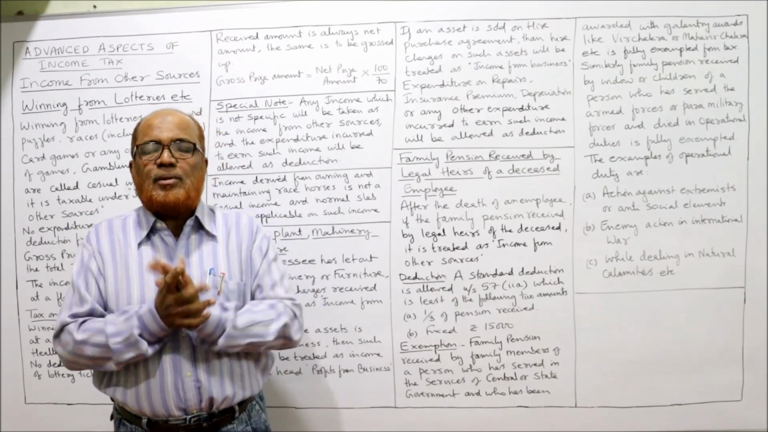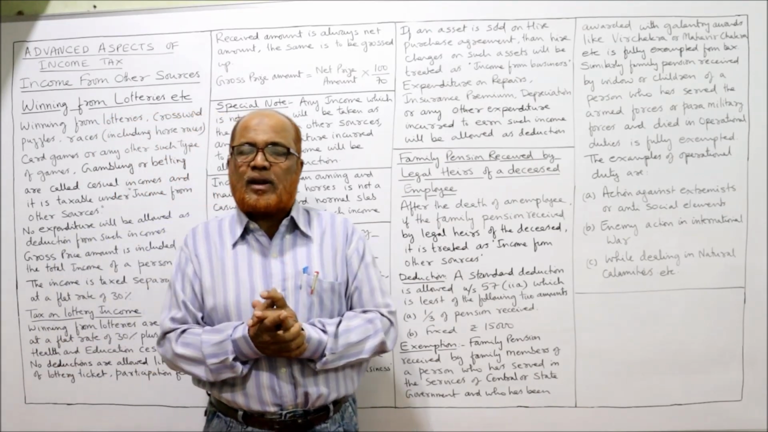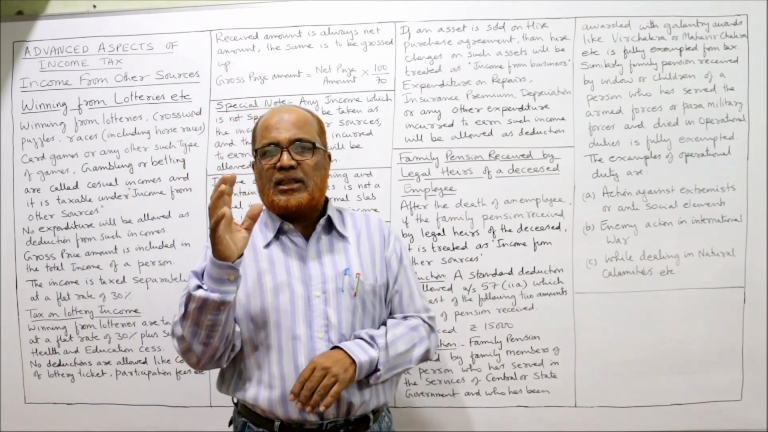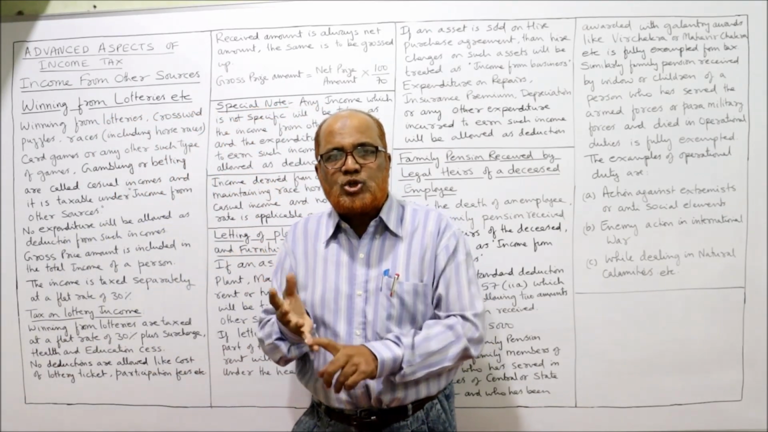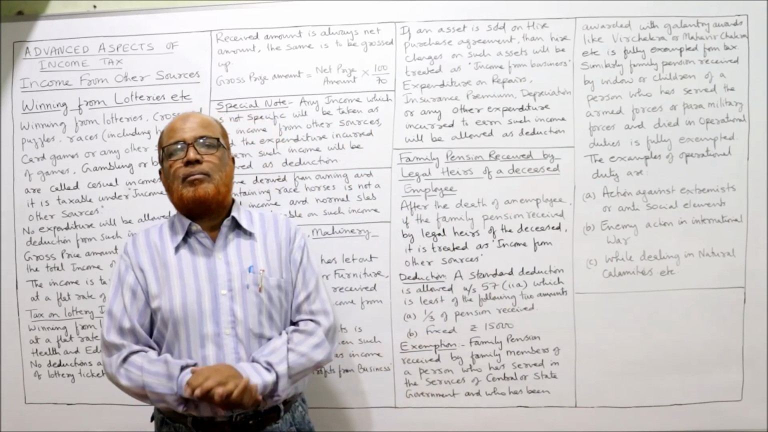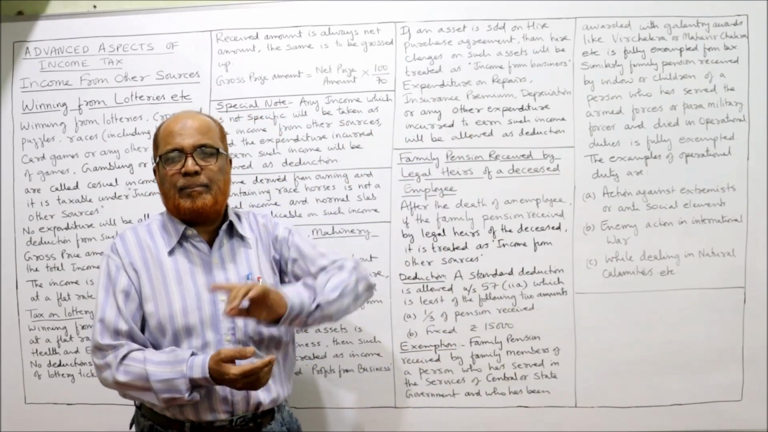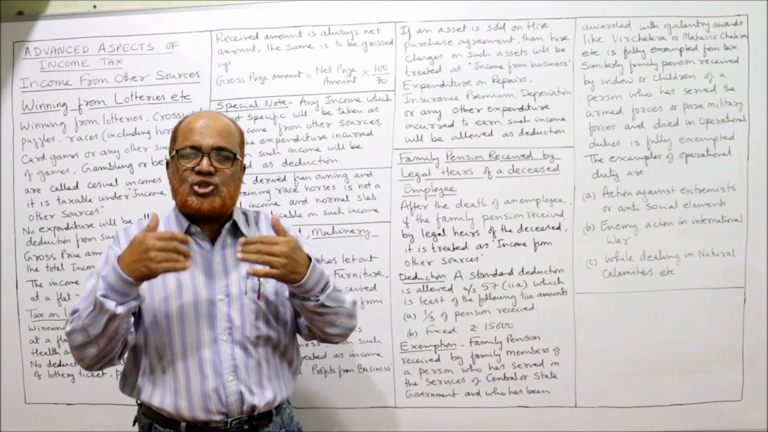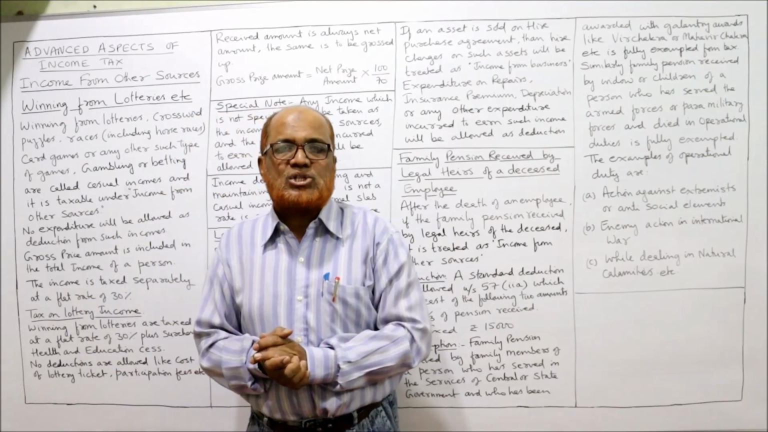Right? So these are the provisions I have explained in this video regarding income from other sources. The points I have explained are casual incomes, letting of plant, machinery, furniture, and family pension. That's it. The next topic I'll continue in the next video.